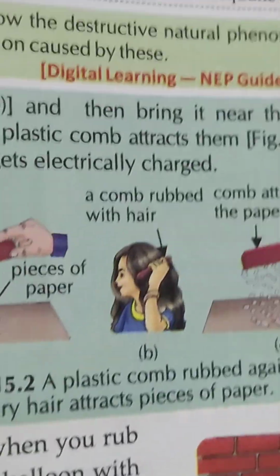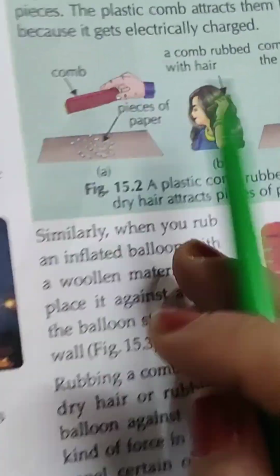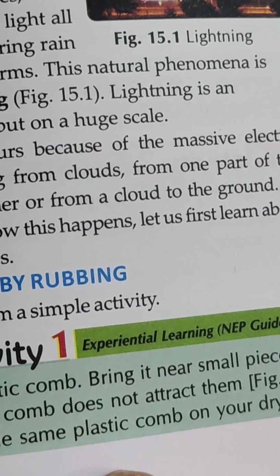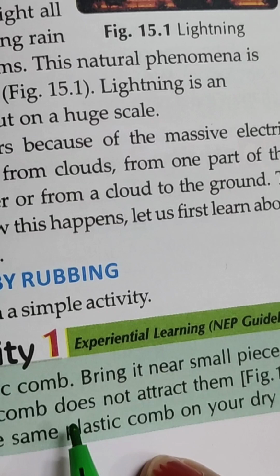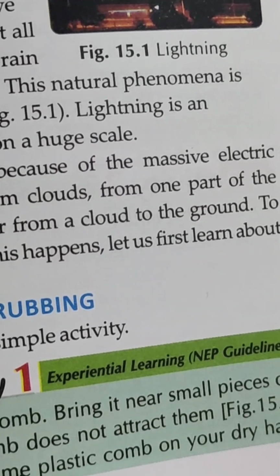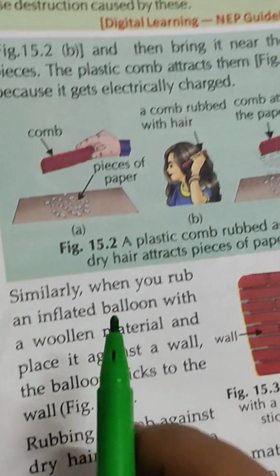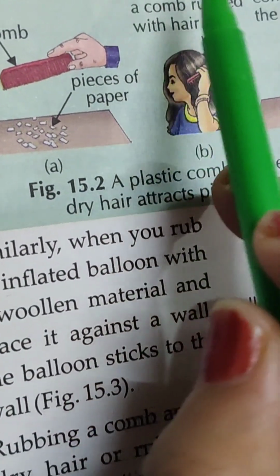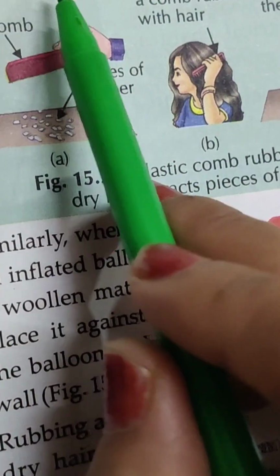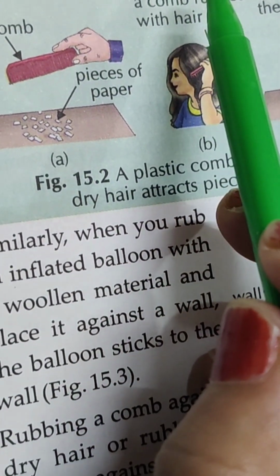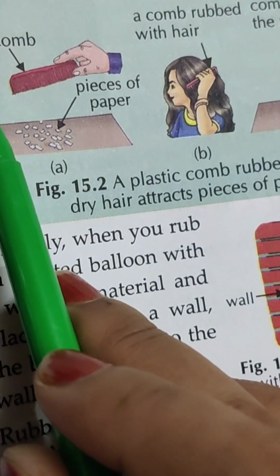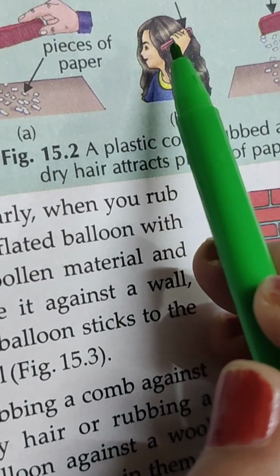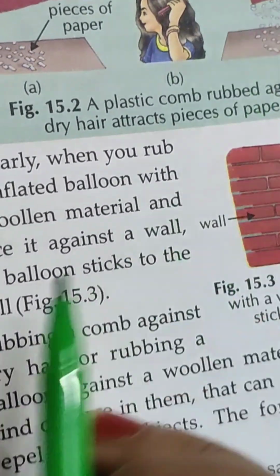For this we can conduct a small activity. What is required? A plastic comb. Bring it near small pieces of paper. The comb does not attract them. Now rub the same plastic comb on your dry hair and then bring it near the paper pieces. The plastic comb attracts them because it gets electrically charged. Comb, pieces of paper, a comb rubbed with hair, comb attracts the paper pieces.